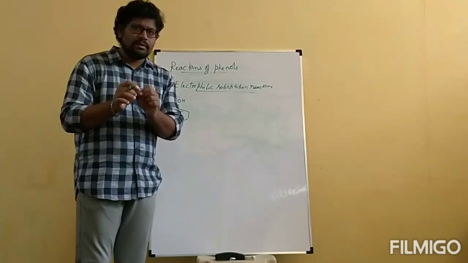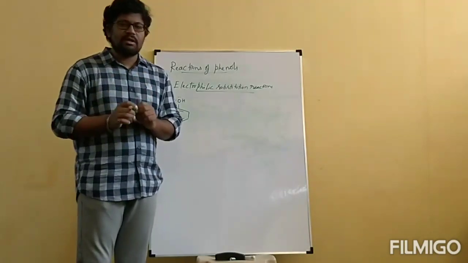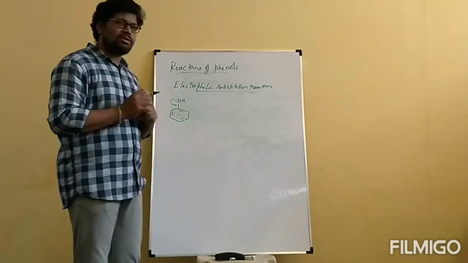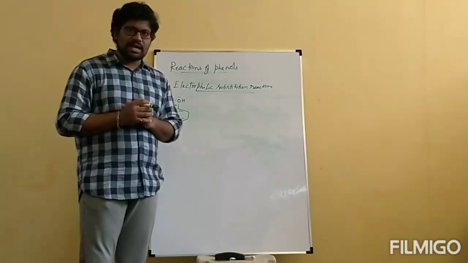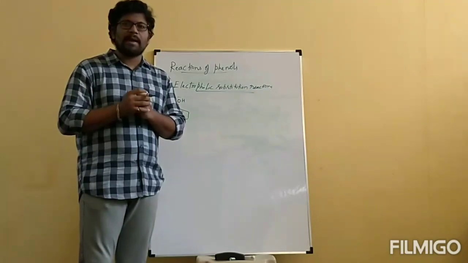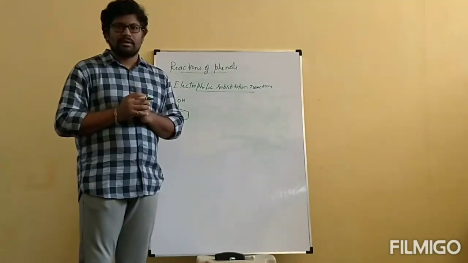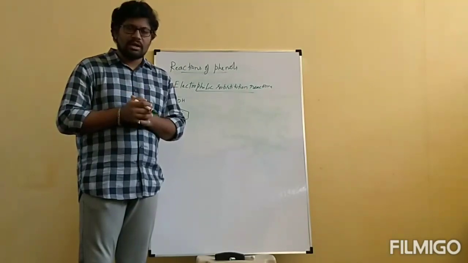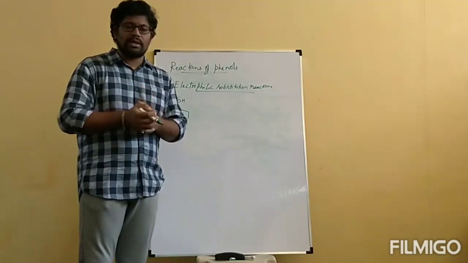Electron donating group will activate which positions? Ortho and para positions. So when this phenol undergoes electrophilic substitution reactions, we will get ortho and para substituted products. Now we will see what are the electrophilic substitution reactions this phenol will undergo and what are the products we are going to get.